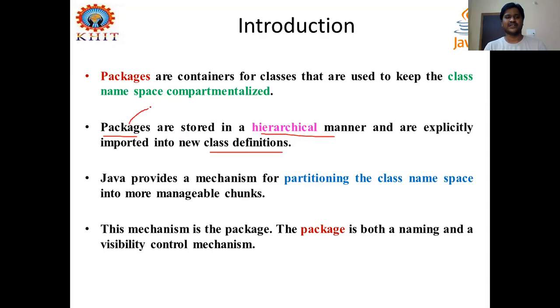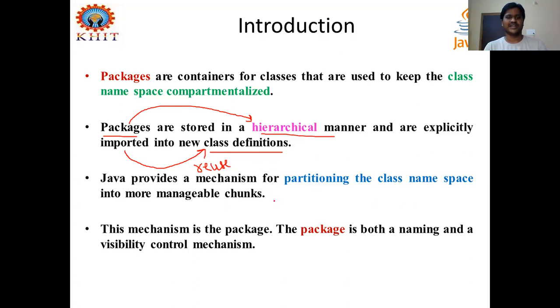These packages are organized as a hierarchy in our drives, and these packages are imported into the new classes you define. That means by this way, you can reuse code designed in these package classes or interfaces. So this also achieves the concept called reusability. We will see these concepts practically in the further topics or further videos of this chapter.